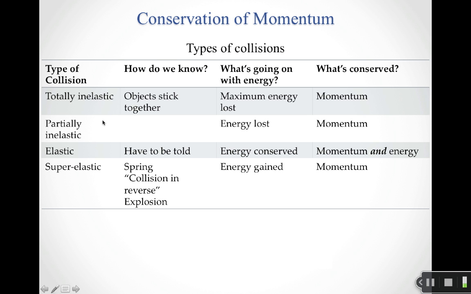So these are the types of collisions we'll deal with. Again, it's only in this very rare case that anything more than the momentum is conserved. So momentum is always conserved in a collision, but only in the special case of an elastic collision do we conserve anything else. Most collisions we're going to lose energy. There are some we'll find that actually gain energy. But as a general rule, momentum is always conserved, energy only if we have an elastic collision.